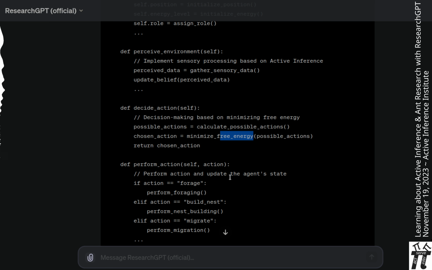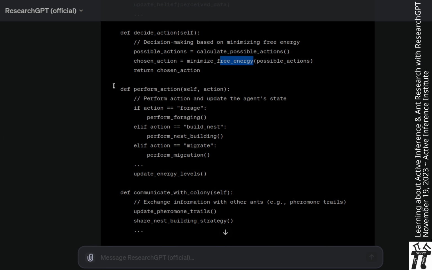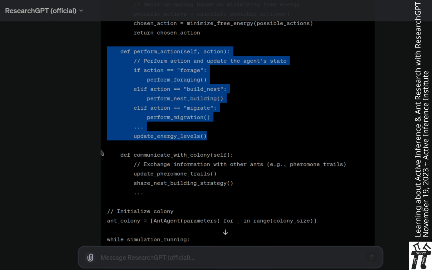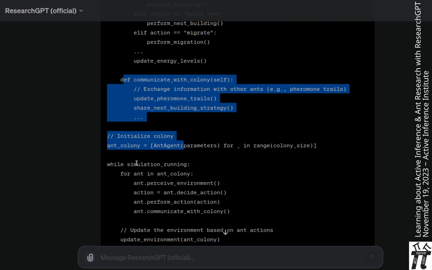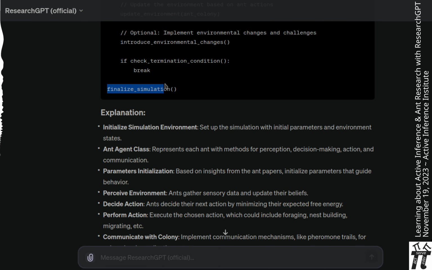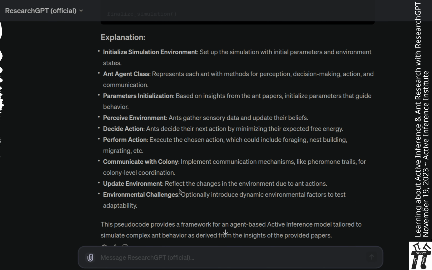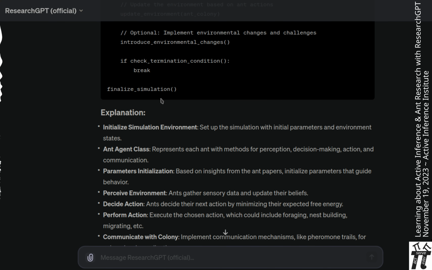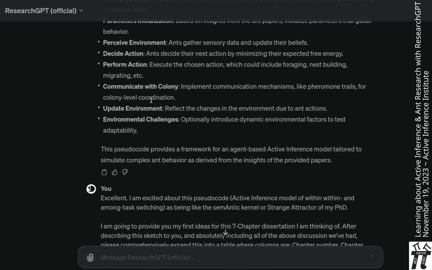Of course, it's not fully written out here in the pseudocode, but that's something that one could go further into in a discussion with the model or use standardized methods. Action performance and communication. Initialization, running the simulation, updating the environment. Optional introduction of environmental changes. And maybe a finalized simulation routine that summarizes or gives visuals.